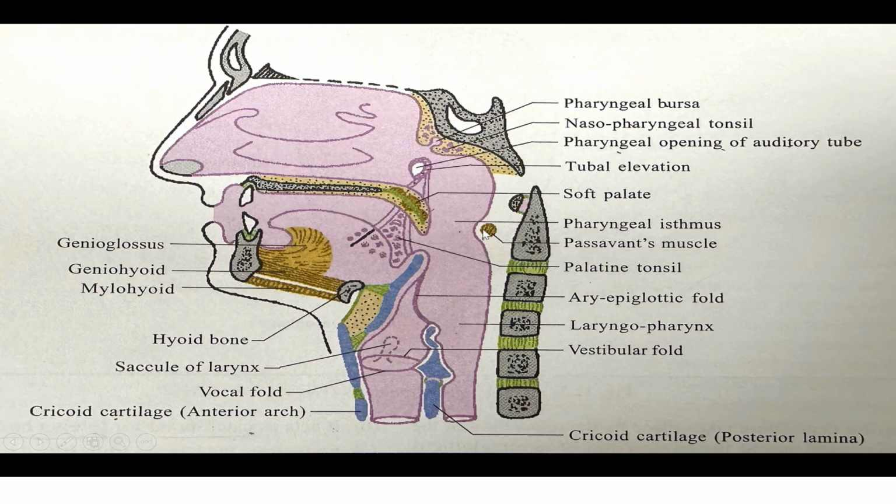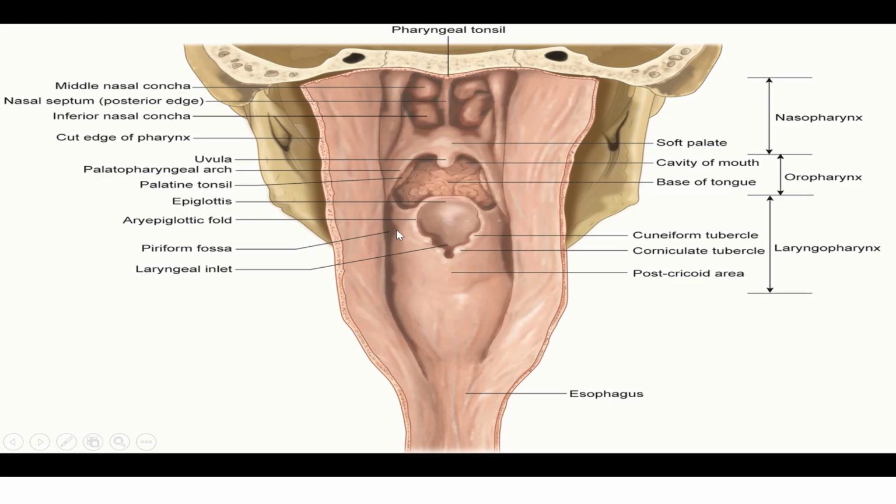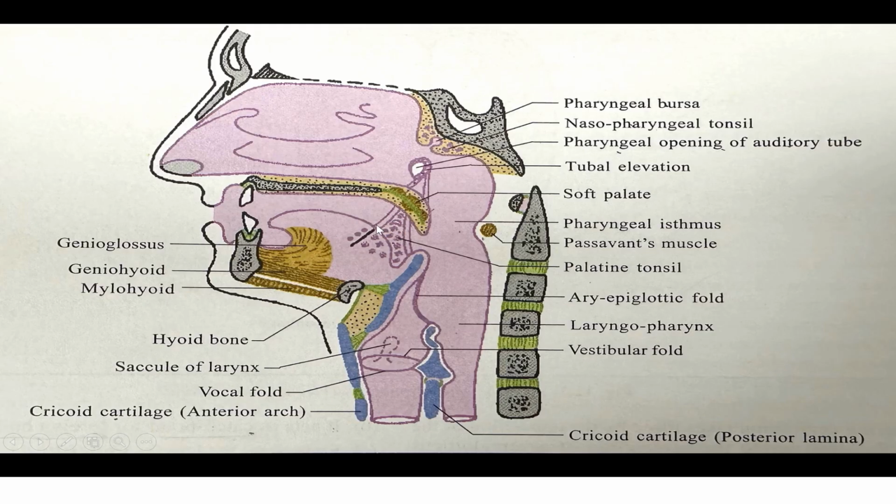You can see here this is the Passavant muscle, which is nothing but the part of the palatopharyngeus muscle, which forms the Passavant's ridge here. So this approximates with the soft palate to close the pharyngeal isthmus. This is the pharyngeal isthmus, which is the communication between the nasopharynx above and the oropharynx below. So here within the oropharynx, this is the palatopharyngeal fold or palatopharyngeal arch, which contains the palatopharyngeus muscle. Here you can see the palatoglossal arch, which contains the palatoglossus muscle.